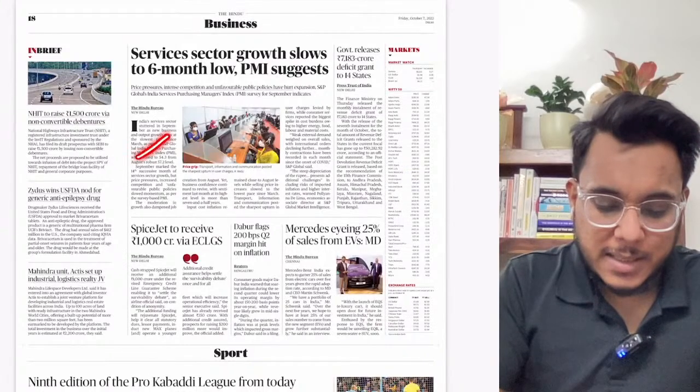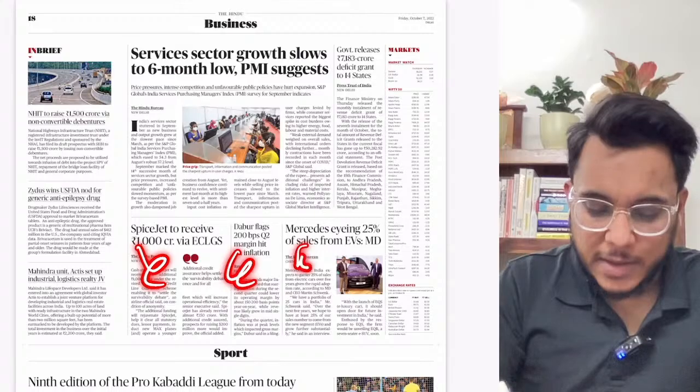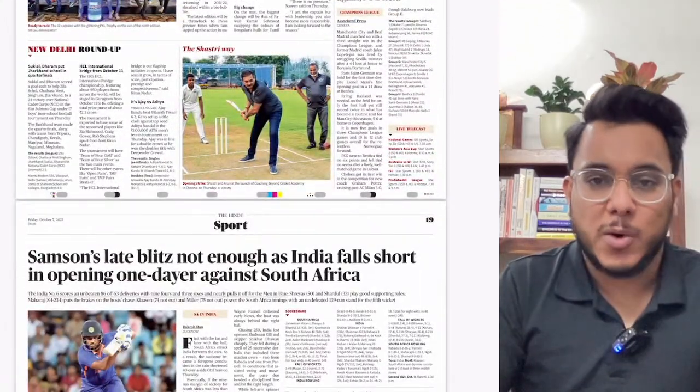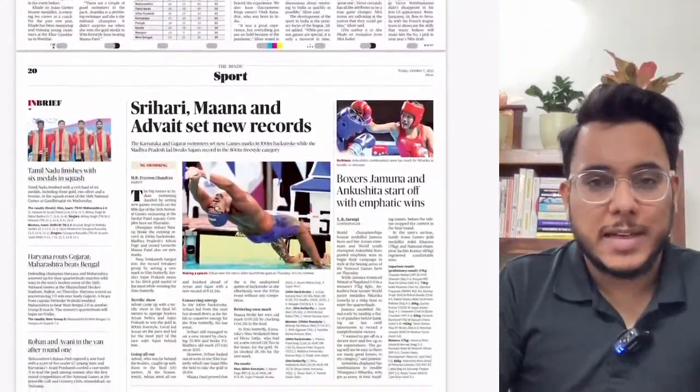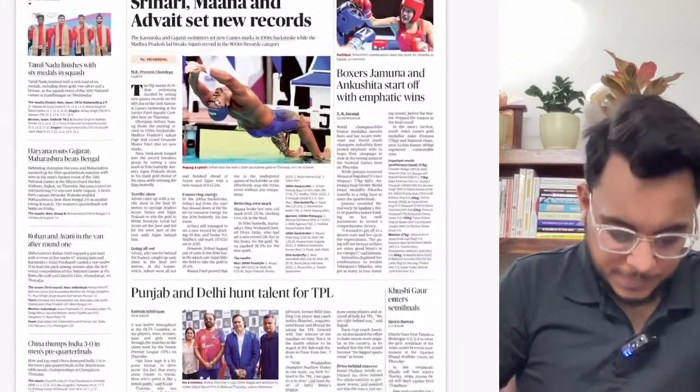Then the service sector growth slows to 6-month low PMI. Fine. And then guys, the other corporate trends etc. have been given. They are not important. And then we have the sports page. Okay, so this is the overview of the entire newspaper. And now let's discuss all the relevant articles one by one in detail.